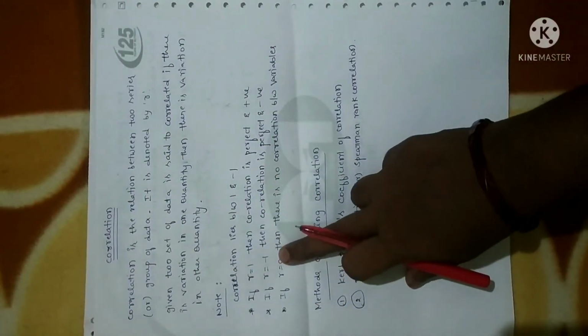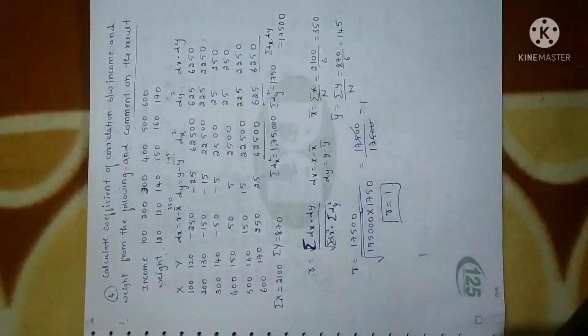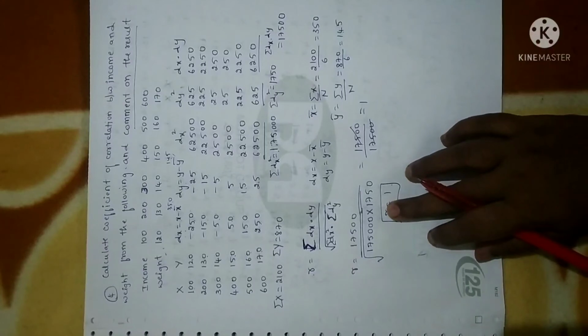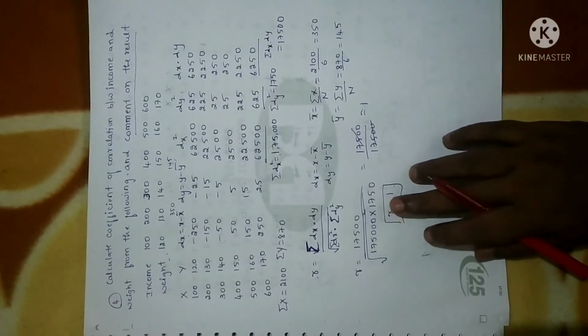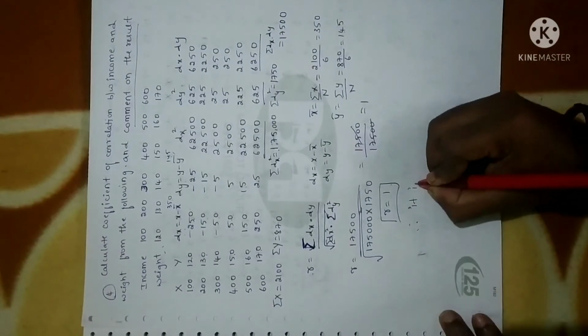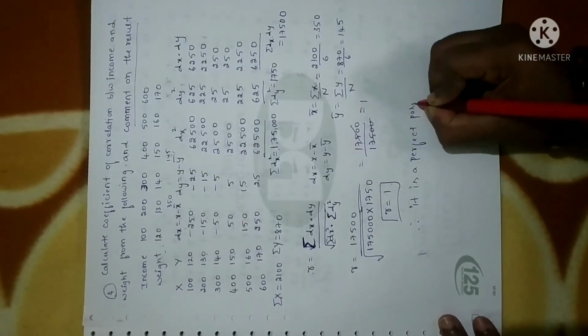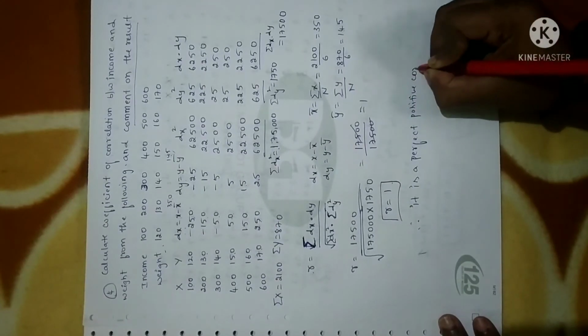If R is equal to -1, then correlation is perfect and negative. Since here R is equal to 1, the comment is that it is a perfect positive correlation.